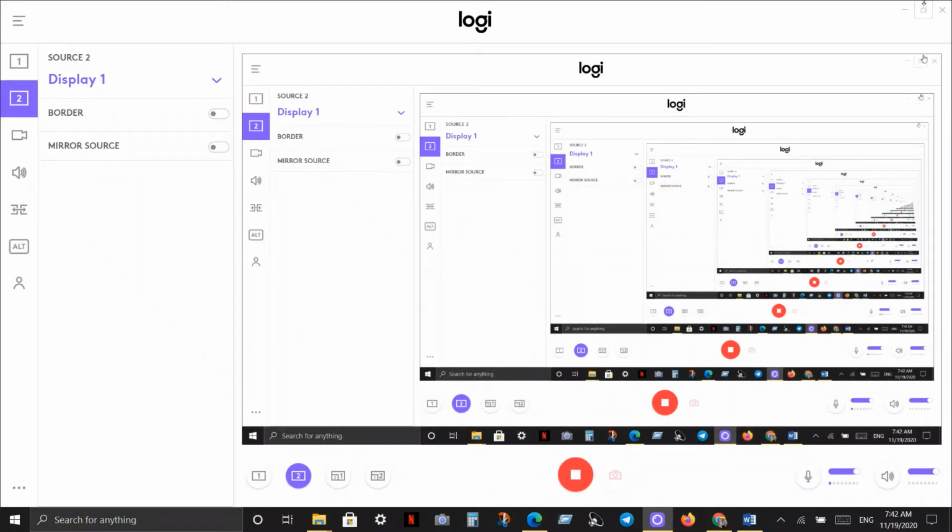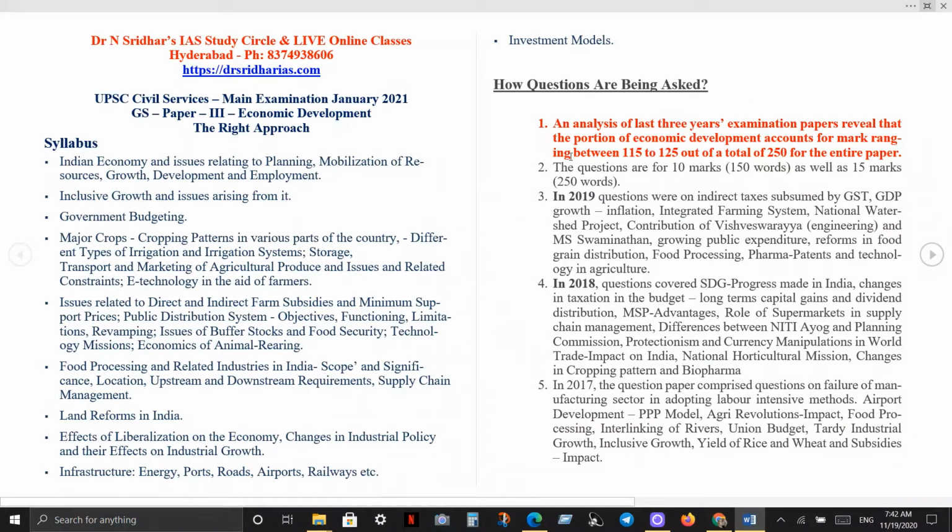Friends, if you see the last 3 years analysis, we will get some idea. Before that, let us also go to some kind of PDF. I will share the screen so that it will be more clear for you. An analysis of the last 3 years' papers shows that almost half of the marks allotted for GS Paper 3 are from economy or economic development. We have two types of questions here: 150 words for 10 marks, as well as 250 words for 15 marks.